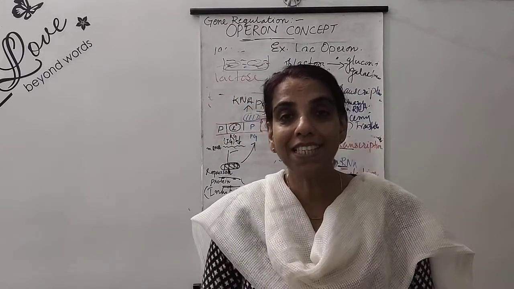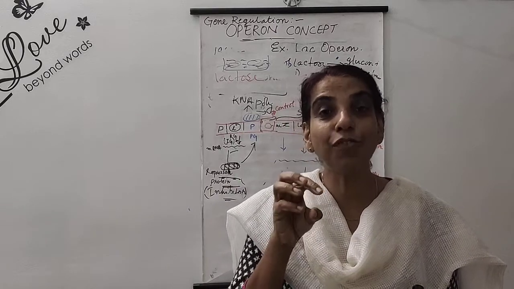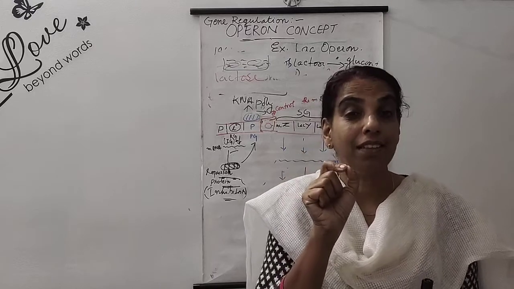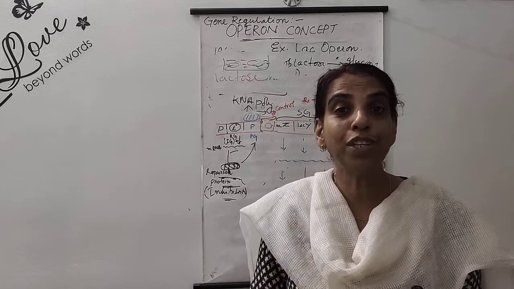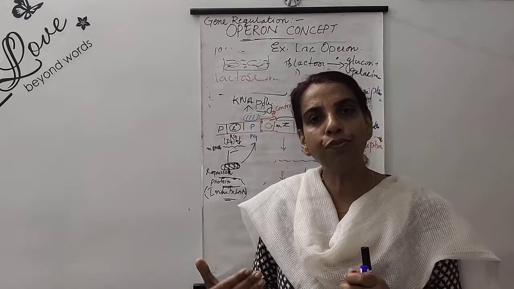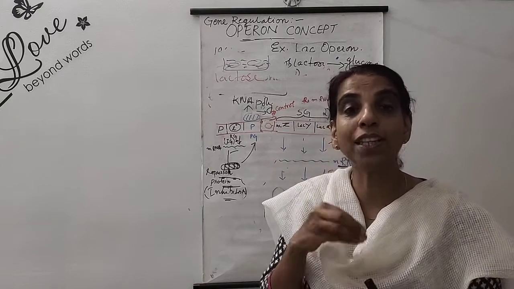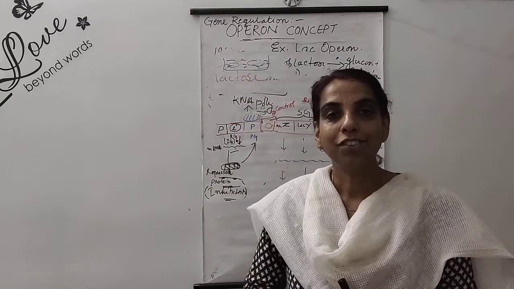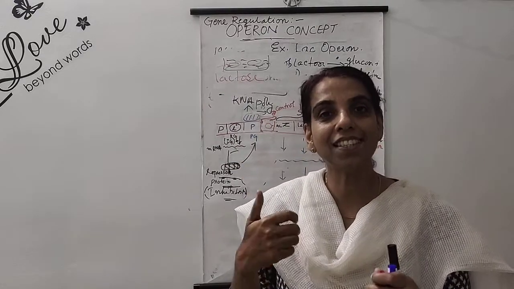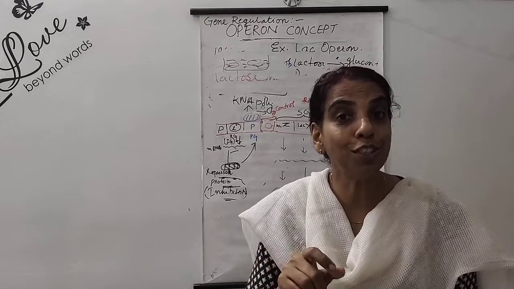You might have seen that these bacteria like sugar as food. Their favorite food is glucose, but if glucose is not available, they go for a controlled system for digestion. Jacob and Monod gave lactose, a disaccharide, as the food. So this disaccharide they want to digest.